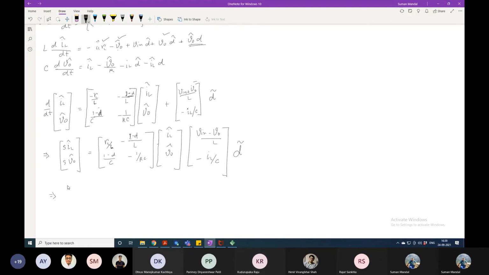So it will be S minus IL by L plus I minus. Sir, it will be plus, sir. Actually, here you had written minus RL by L. There should be minus RL by L in the second term, in the second step you had written.